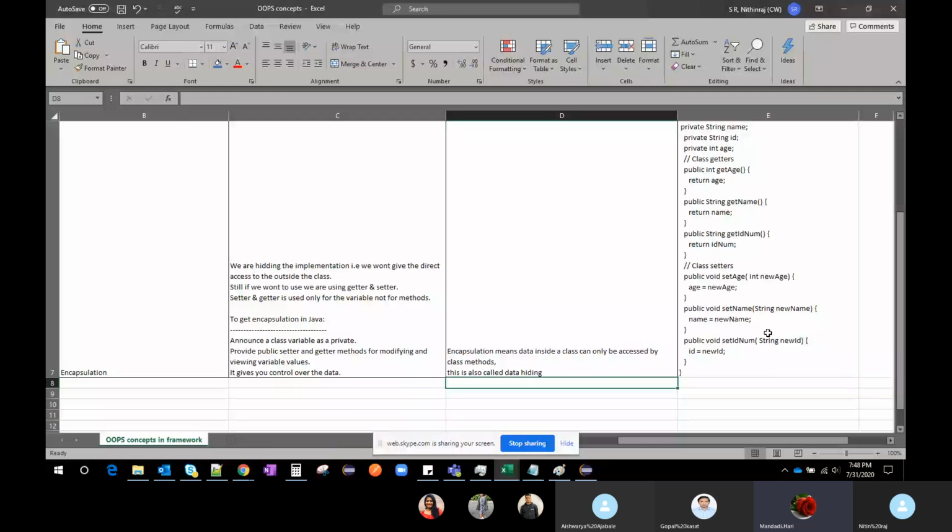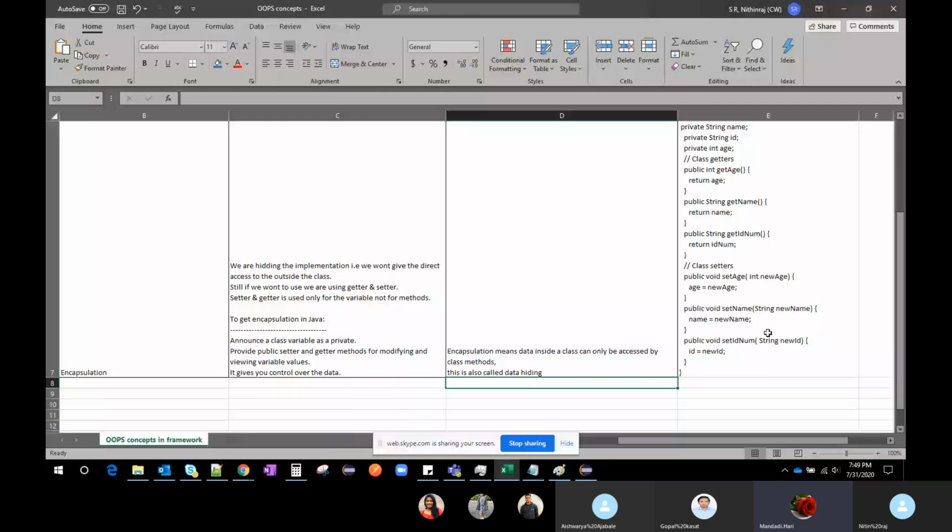And suppose there is an application like LIC, as we have seen. If I want to add some new functionality to the LIC application, with getters and setters I can add it very easily. Suppose I want to add revival of policy.